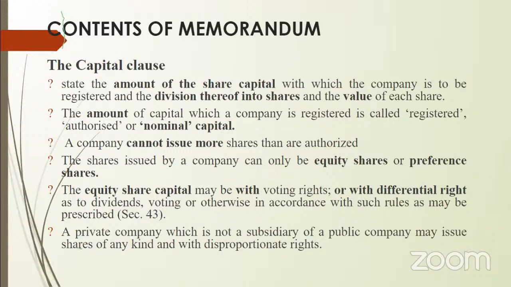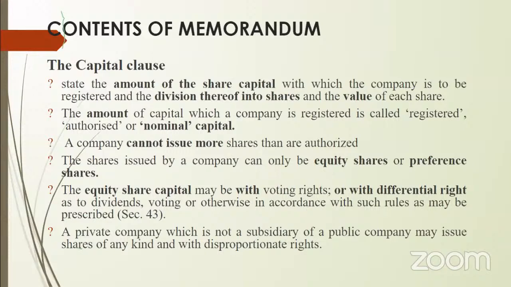I'll repeat once again. The capital clause tells about the entire capital of the company. The total capital of the company which is going to be registered is called authorized capital or nominal capital, beyond which a company cannot raise the maximum. In that authorized capital, the company issues different types of shares.